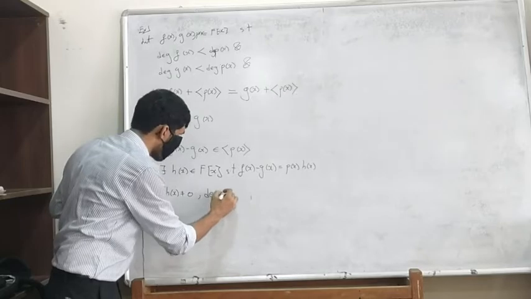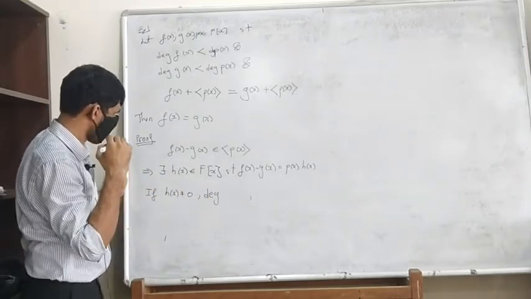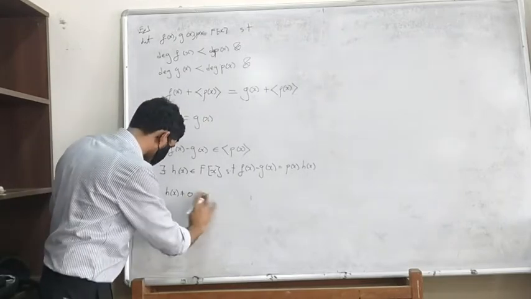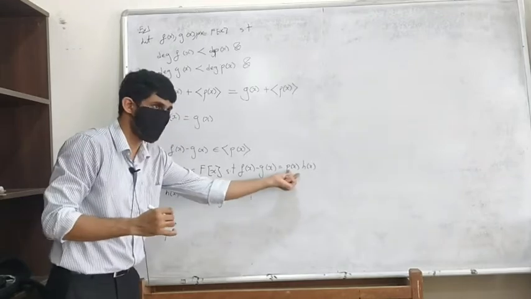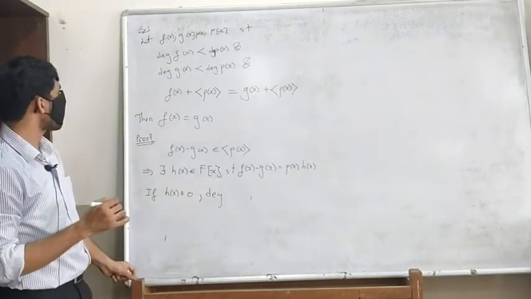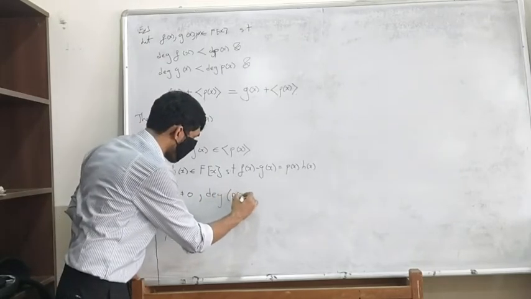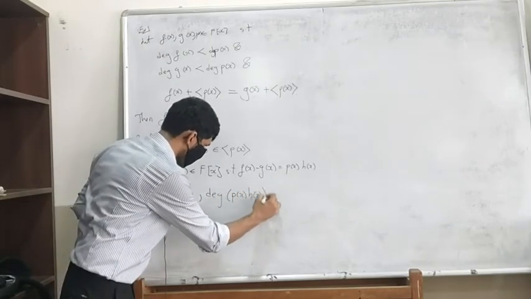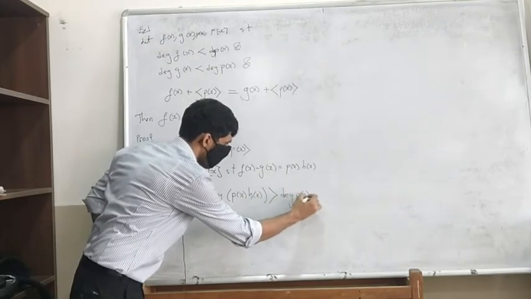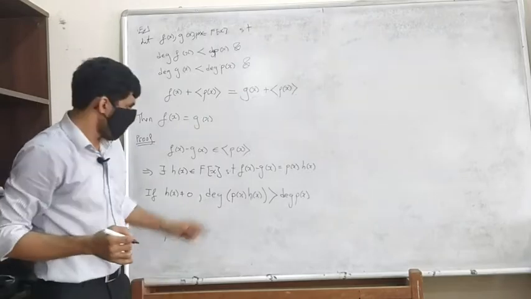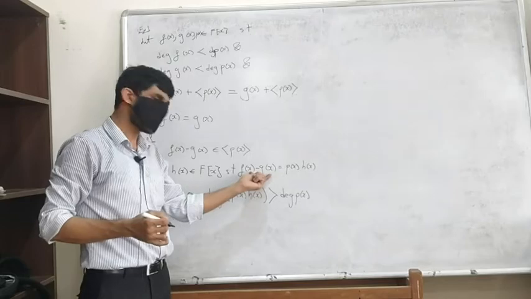Because p of x is also non-zero, have I said that? Yeah, I'm assuming here that p of x is non-zero. So the degree of p of x times h of x is greater than or equal to the degree of p of x. So in any case, if h is non-zero, then this is non-zero.